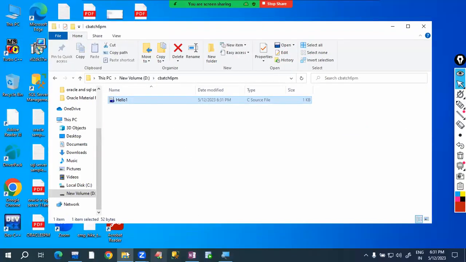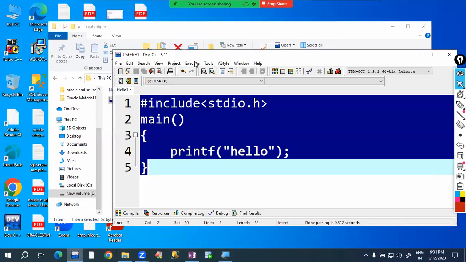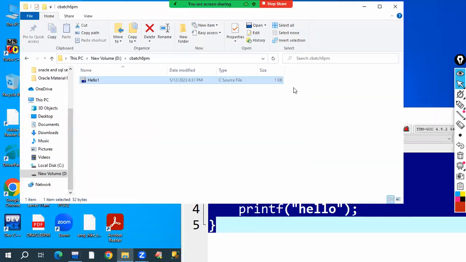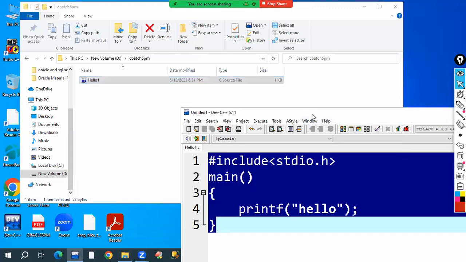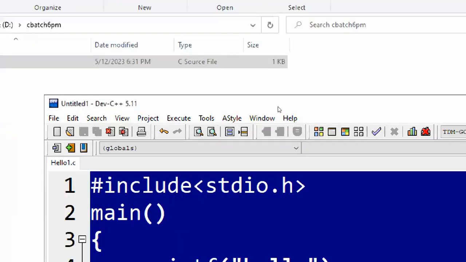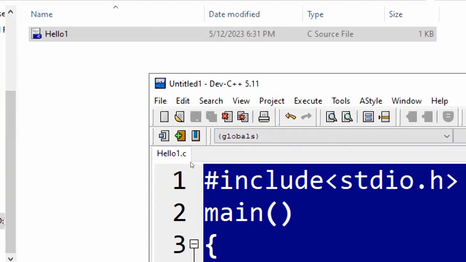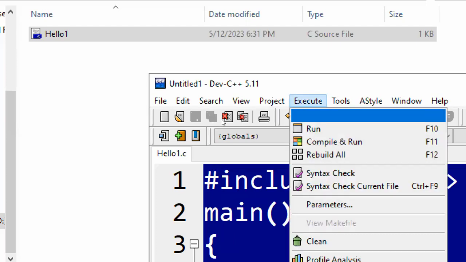So this is our program. Observe in the background now. This program is in high level language. Computer cannot understand this. So for computer understanding purpose, we need to compile it. For compiling this program, in the execute menu, I'm selecting some option. What is that one? Compile. So we are asking that please compile this program.